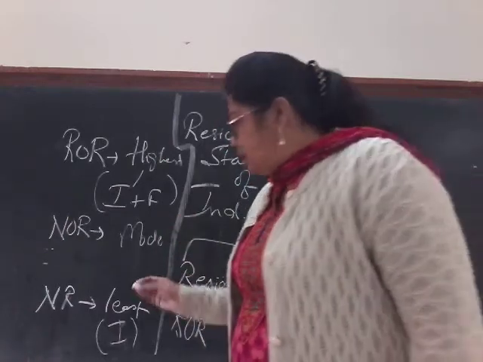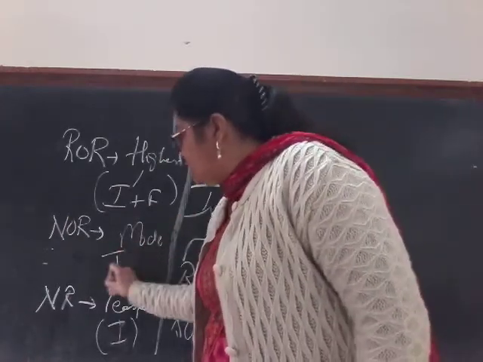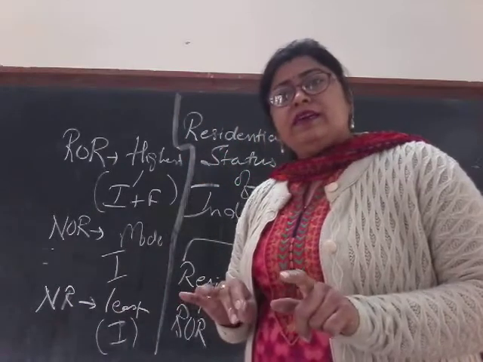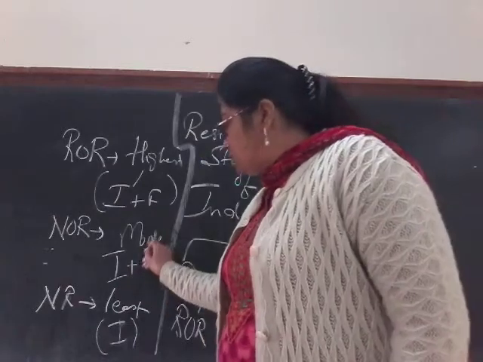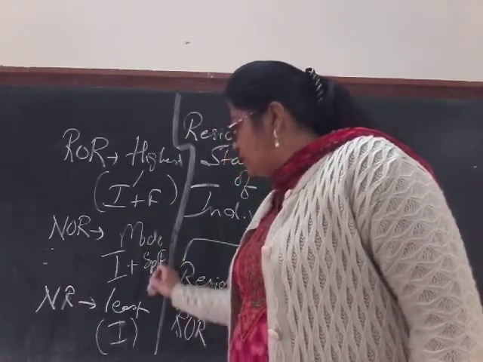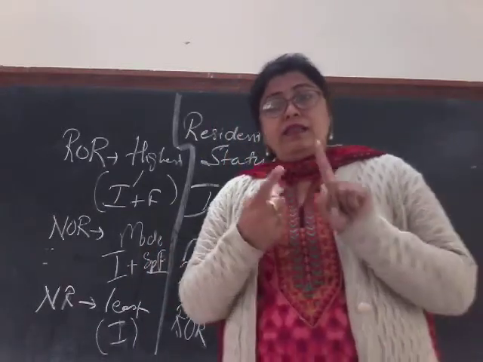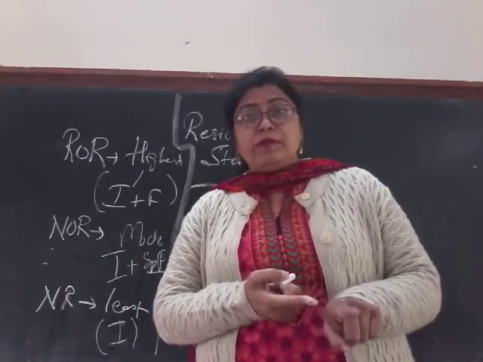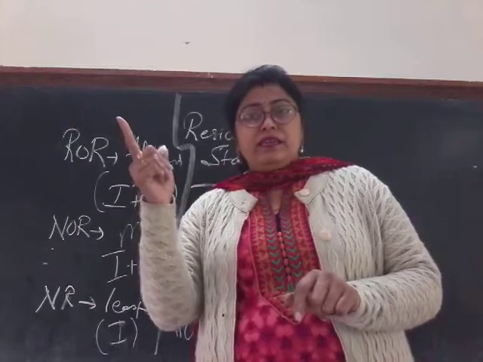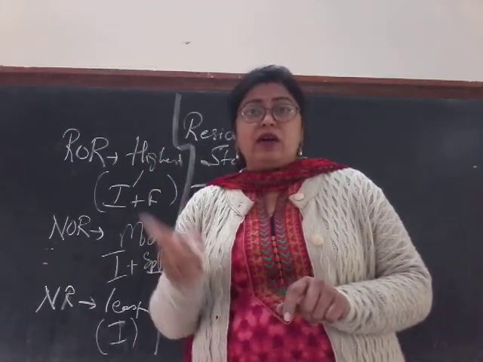Why do I say moderate? Because he has to pay tax on all Indian income, but also on a special foreign income. Now which is that special one? Any business or profession controlled from India, but being run or done outside India.